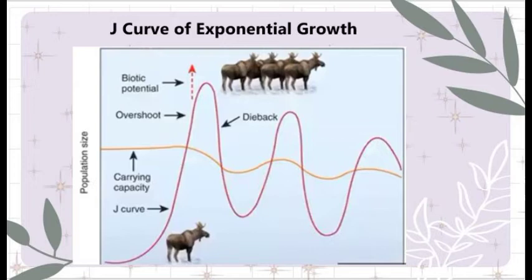The line here designates the carrying capacity, while the orange line is called the population size, and the top here is what we call biotic potential, while when the population decreases, it is called dieback.